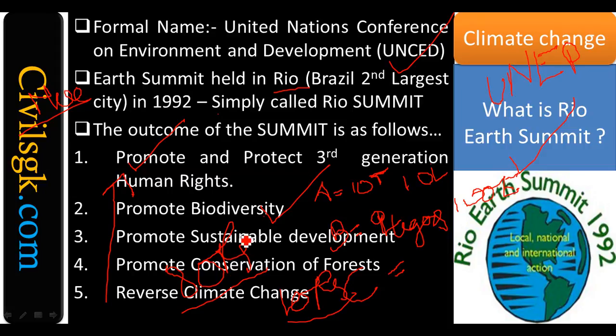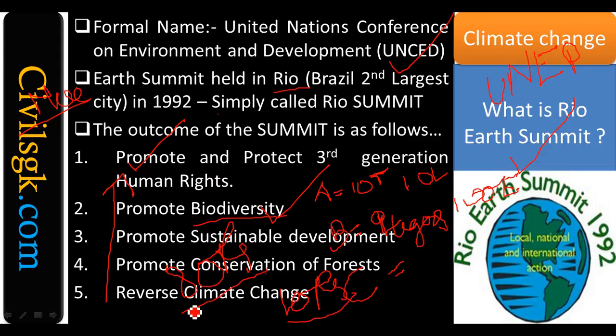We will have to protect biodiversity. If we are able to conserve the forest, then the above points can be interlinked. This way, if you are able to solve one point, you can solve the other 4. You get my point? Or vice versa, if you are protecting the 3rd generation human rights, in turn you are protecting biodiversity.